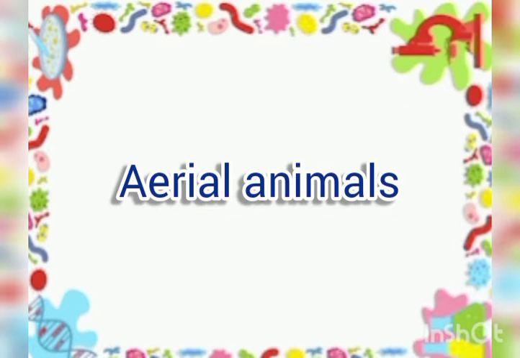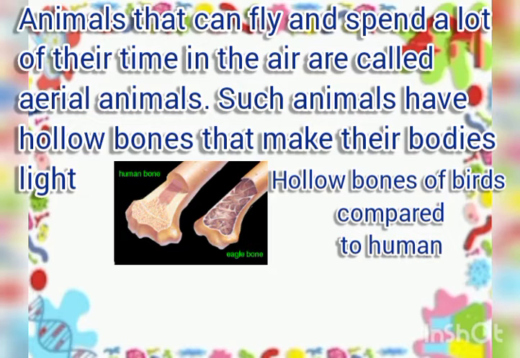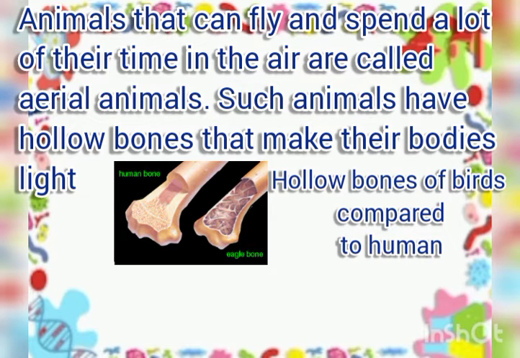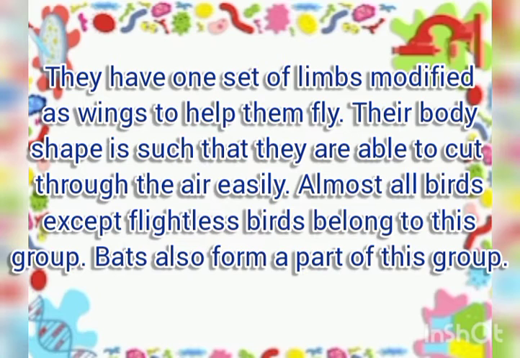Aerial animals. Animals that can fly and spend a lot of their time in the air are called aerial animals. Such animals have hollow bones that make their bodies light. They have one set of limbs modified as wings to help them fly. The body shape of aerial animals is such that they are able to cut through the air easily. Almost all birds except flightless birds belong to this group. Bats also form a part of this group.